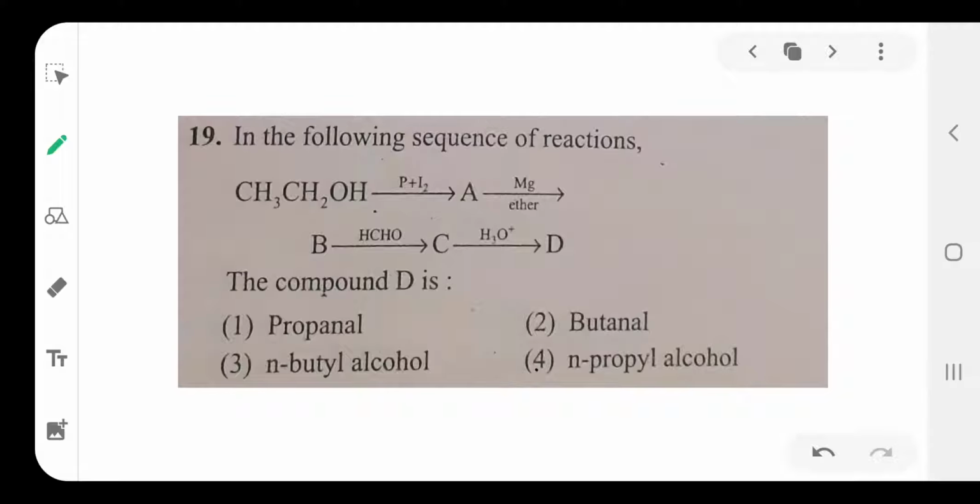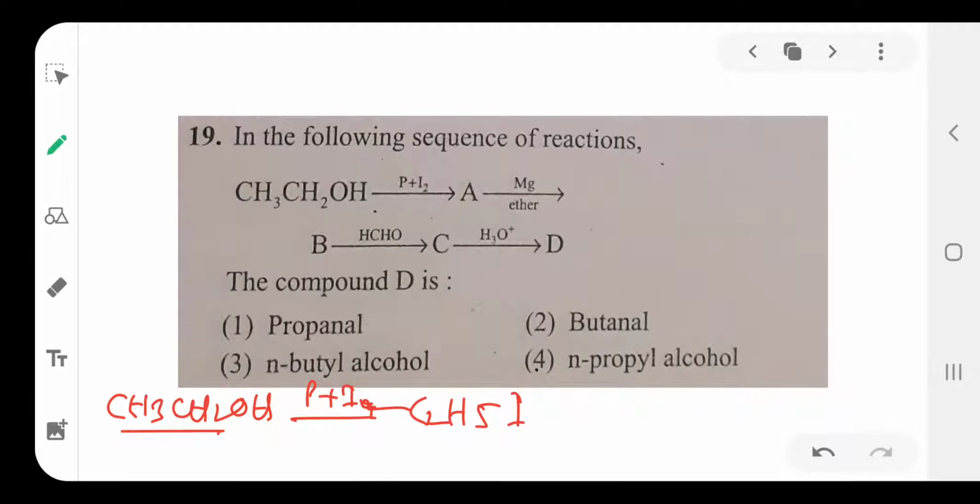In the following sequence of reactions, very simple, here CH3 CH2 OH. Alcohol reacts with phosphorus and iodine to form ethyl iodide, C2H5I. Because of CH3 CH2 we can write C2H5I. Ethyl alcohol becomes ethyl iodide. Followed by reaction with Mg, to form ethyl magnesium iodide. Ethyl magnesium iodide, C2H5 Mg I.